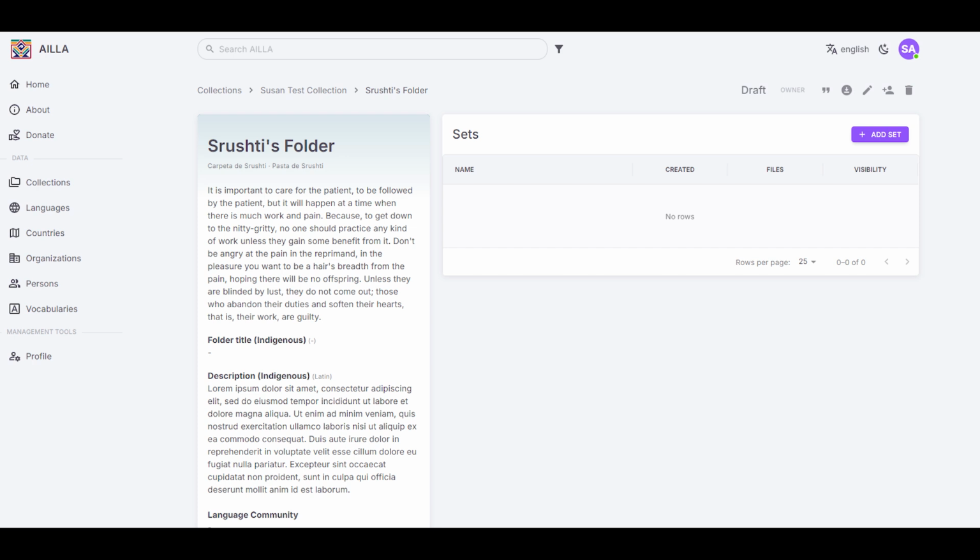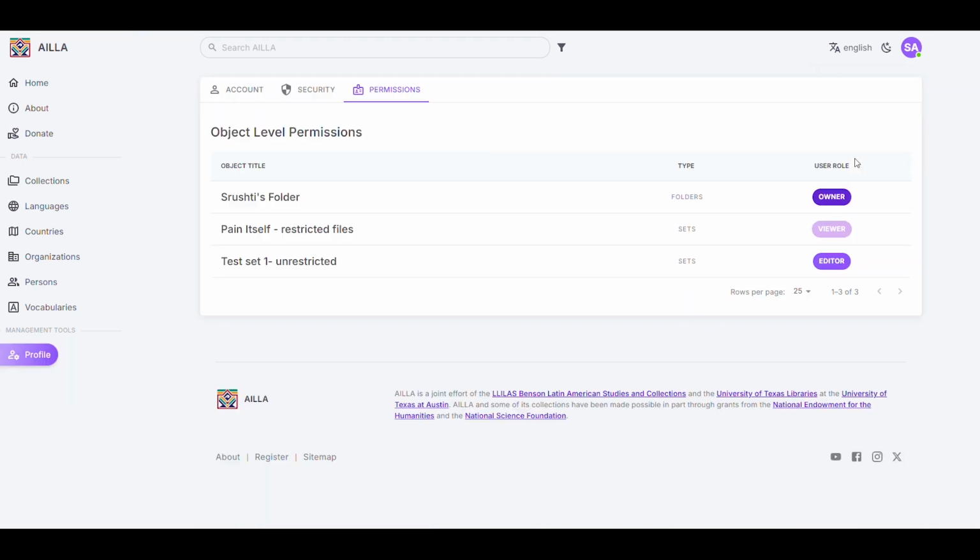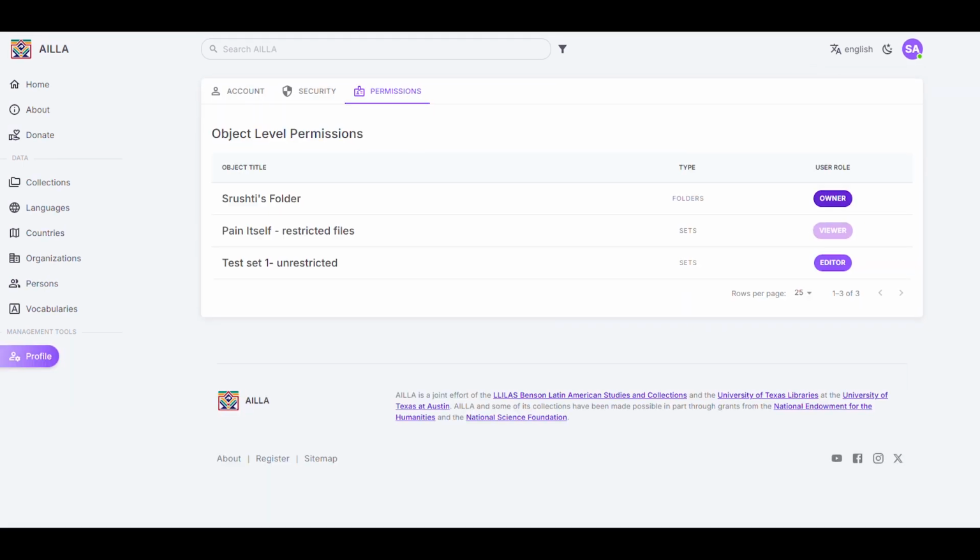You can check if you have special permissions. Click the purple user icon in the upper right corner. Click on Permissions. Here, you will see any object-level permissions linked to your account, and the user role column will display your current role. If nothing is listed here, then you do not have any special permissions.